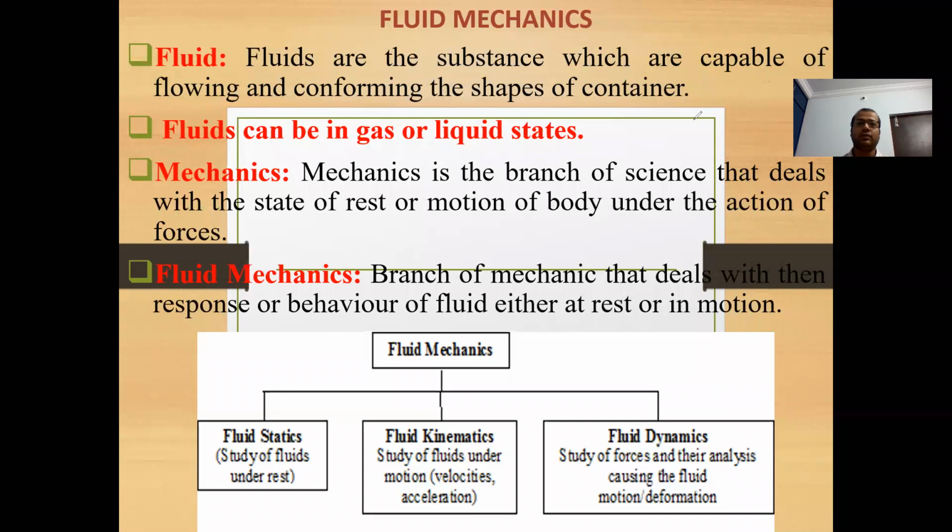Welcome students to the first lesson on fluid mechanics. So here we will start with the term fluid. Fluids are substances which are capable of flowing and conforming to the shape of the container, which means fluids can take the shape of the container in which they are poured. Now fluids may be a combination of gases or liquids.